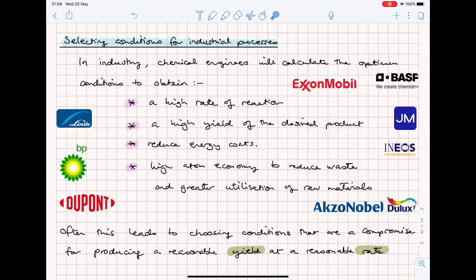For reactions involving gases, increasing the pressure will increase the rate, as that will increase the frequency of collision of the reactant particles. However, as we saw earlier as well, increasing the pressure can reduce the yield of some reversible reactions involving gases. What we're going to do next is look at some past paper questions that include this idea of producing a reasonable yield at a reasonable rate of reaction.